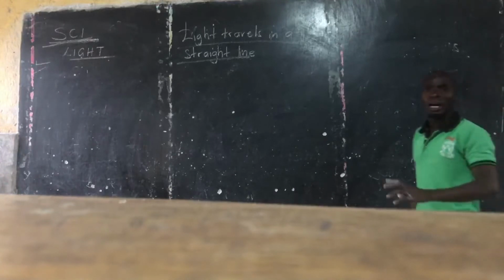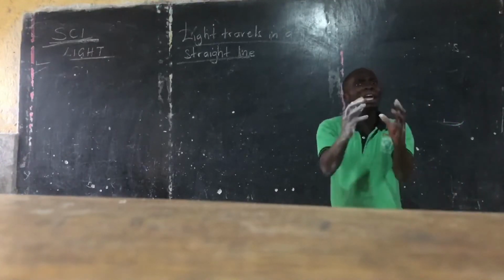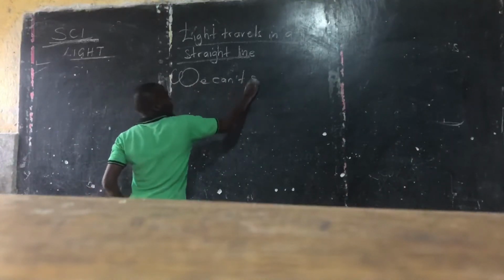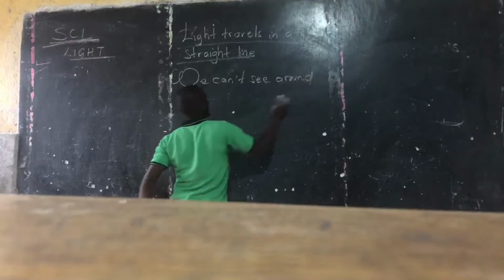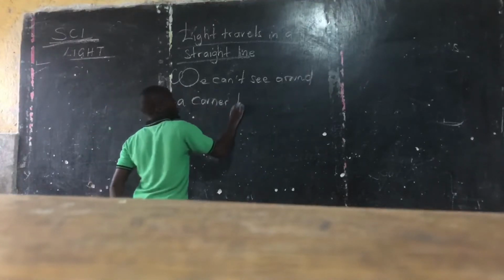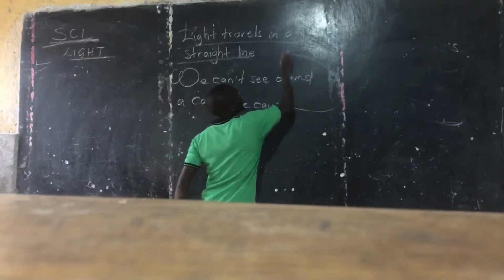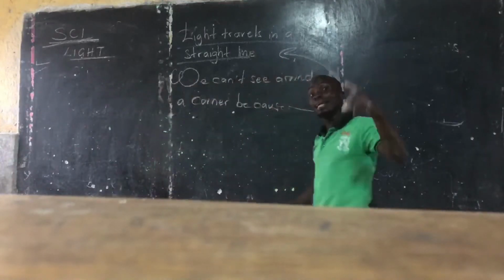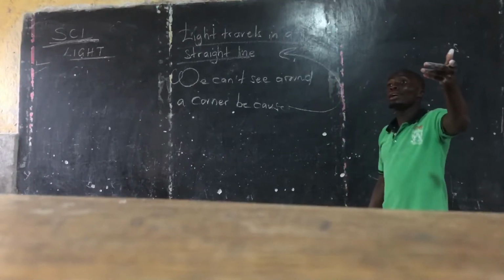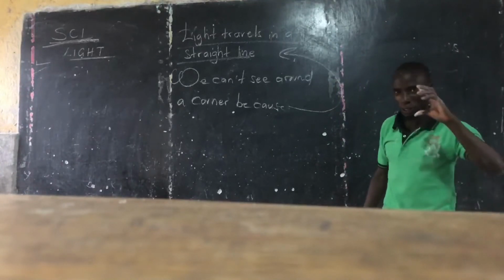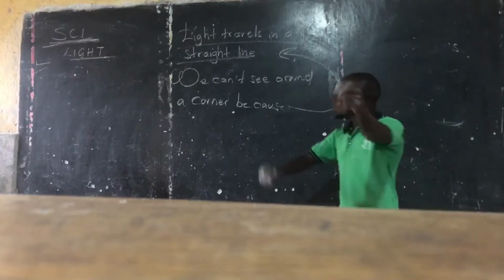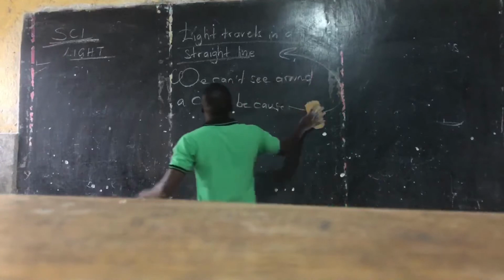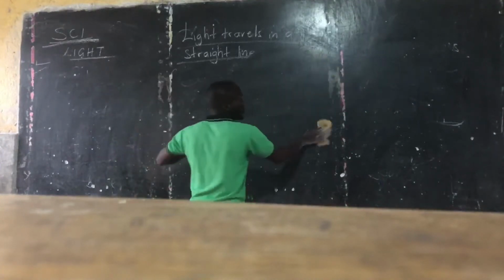So light travels in a straight line. So why can't you see around the corner? We can't see around a corner because light travels in a straight line. So we cannot see around the corner because light travels in a straight line.